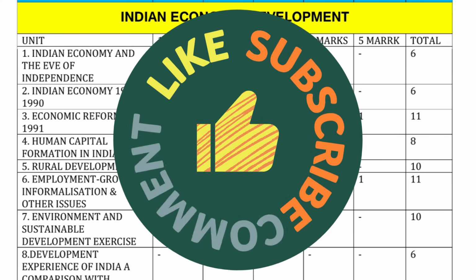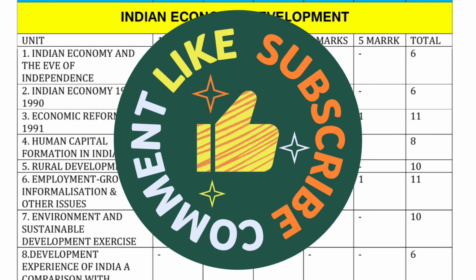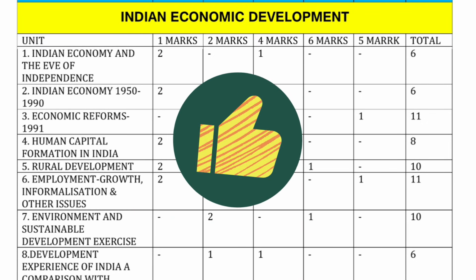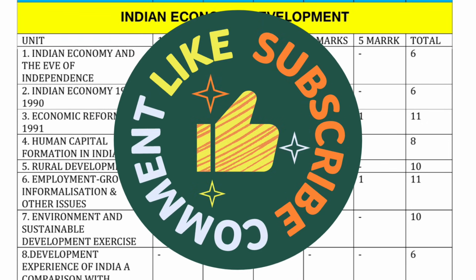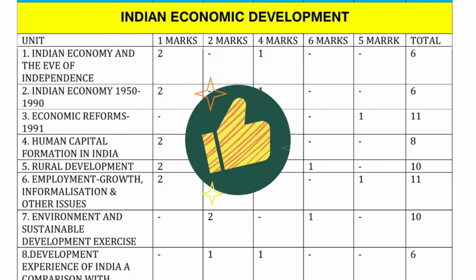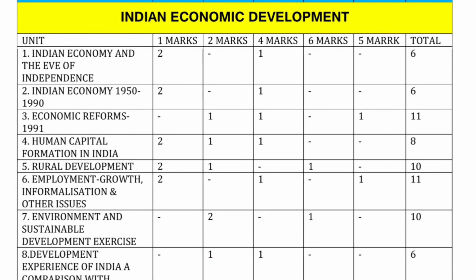The third chapter is economic reforms 1991. They are not going to be asking any 1 mark question, and there is one 2 marks question, and there is 1 4 marks question, and there is no 6 marks question, and there is 1 project oriented question. So 5 plus 4, 9, 9 plus 2, 11. The total weightage of economic reforms 1991 is 11 marks.